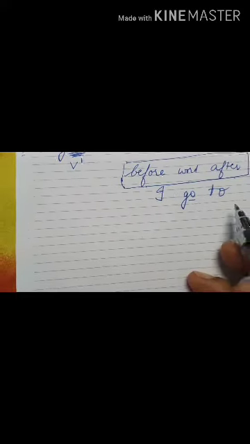So here it will be "I go to". I hope you have understood how you have to write it down.